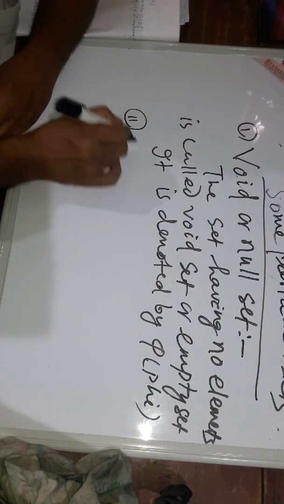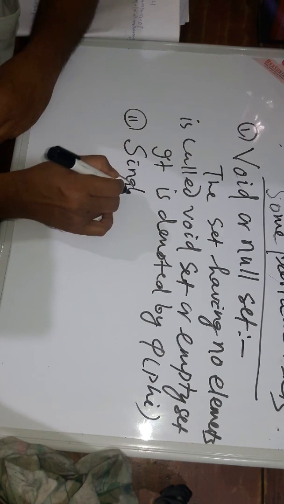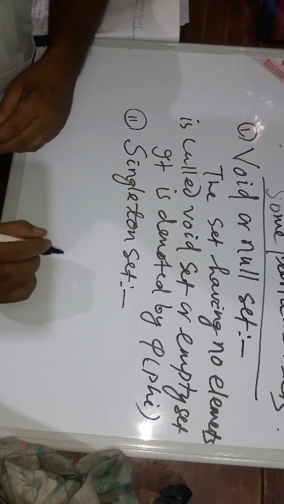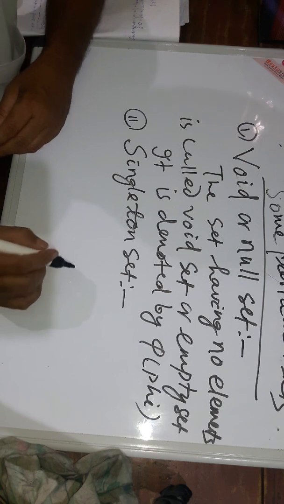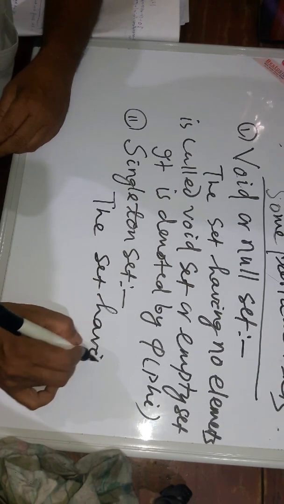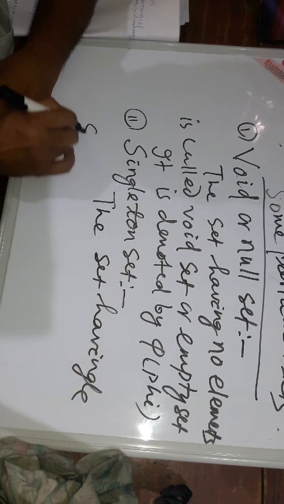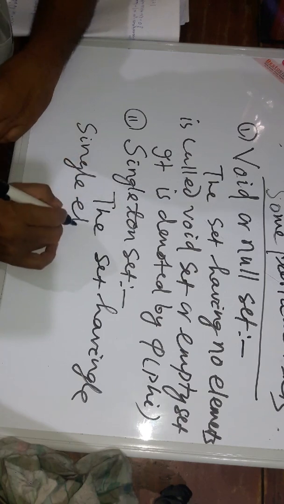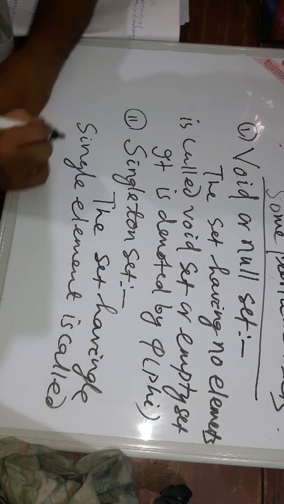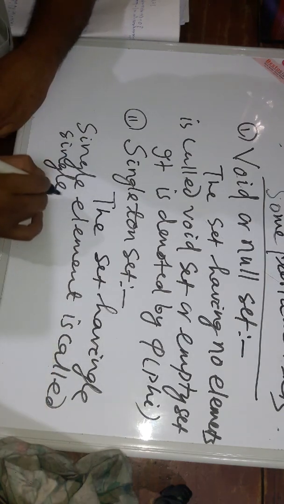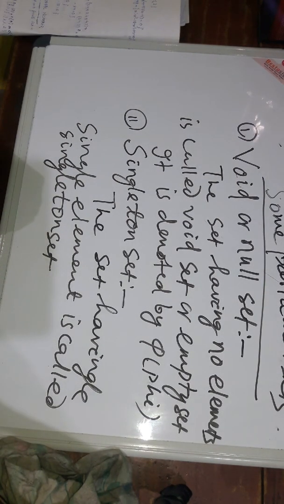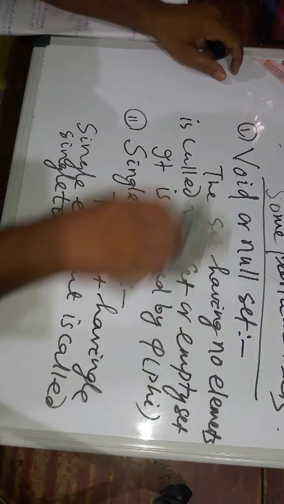Next is the singleton set. Singleton means a single element. The set having a single element is called a singleton set. That set is called the singleton set.